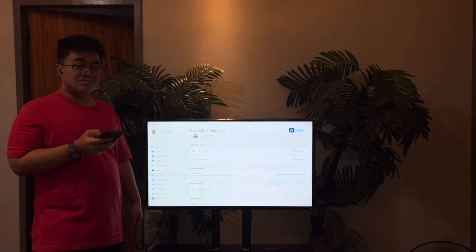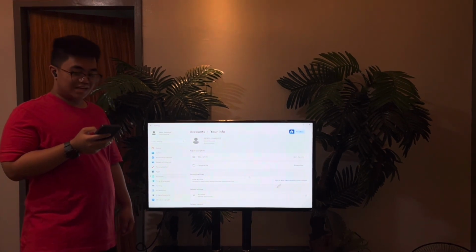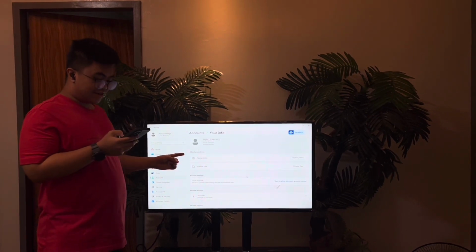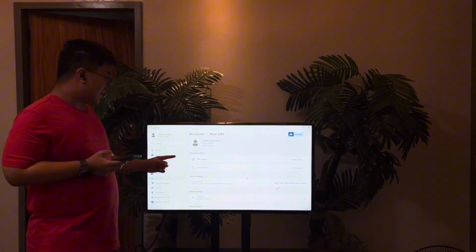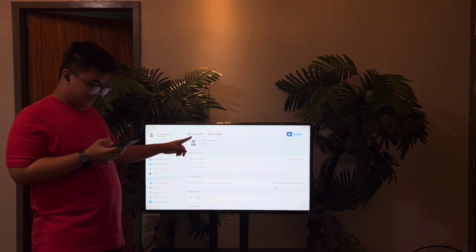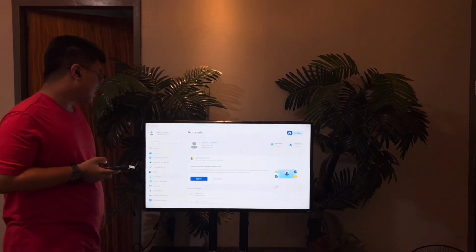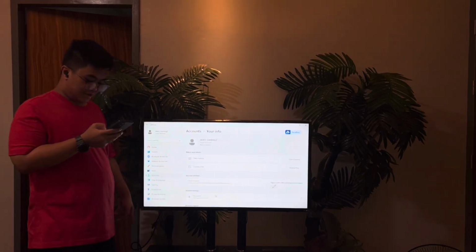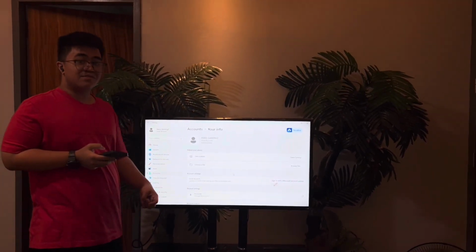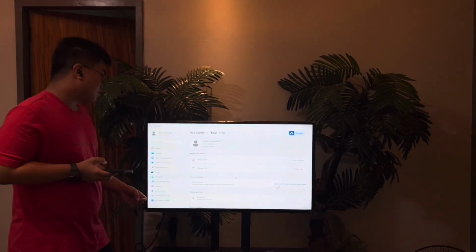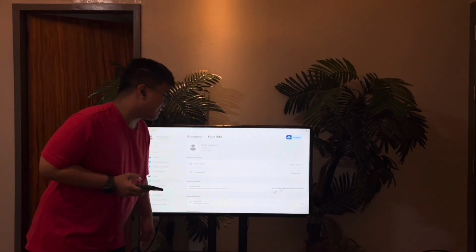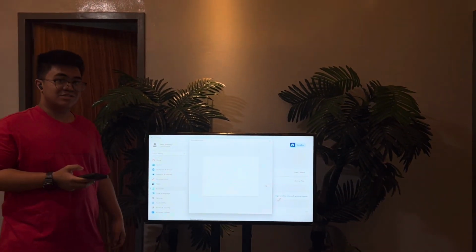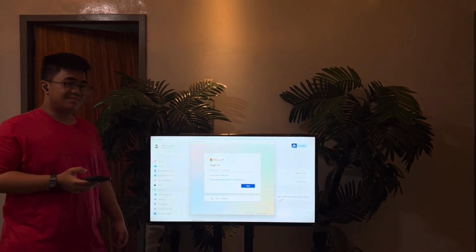Next is steps in switching Microsoft or local account. First, it's usually you go to Settings, but we're already here. Next is Accounts. Go back to Accounts. And then you go to Your Info. Depending on whether you're using a local or Microsoft account, you press the sign in with a Microsoft account instead. And you just follow the on-screen directions from there.